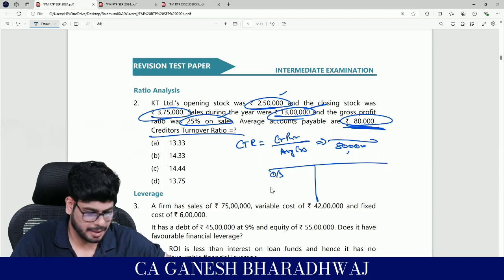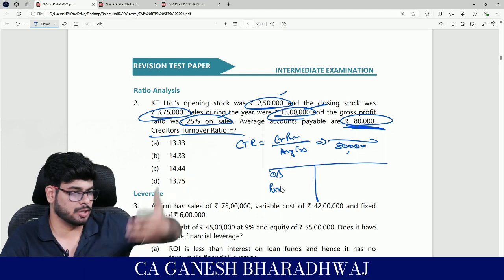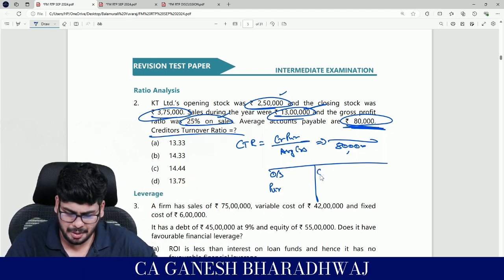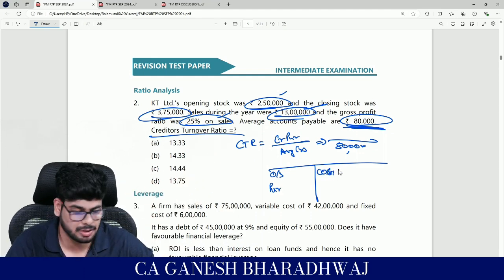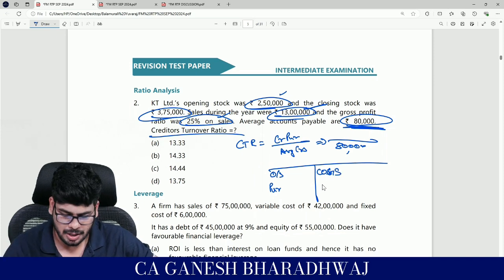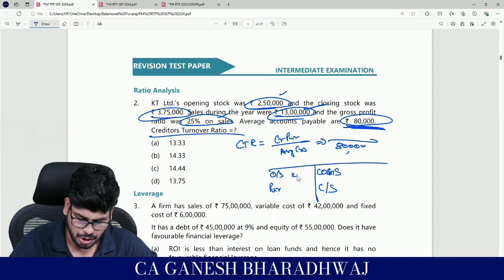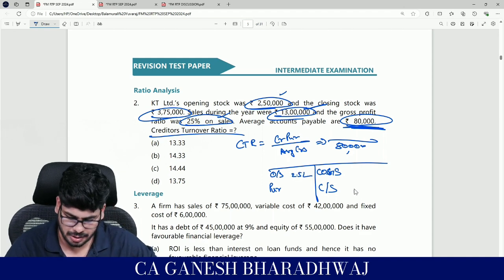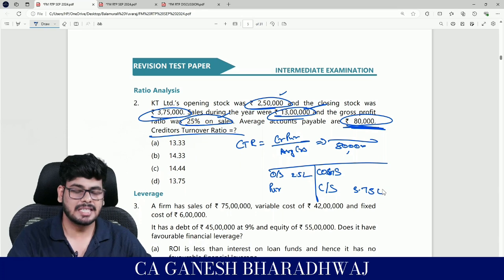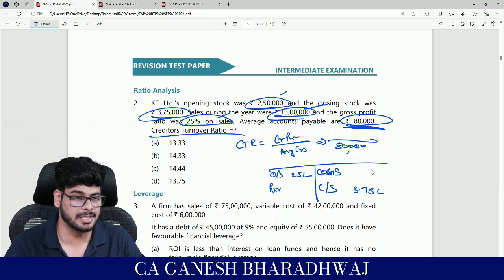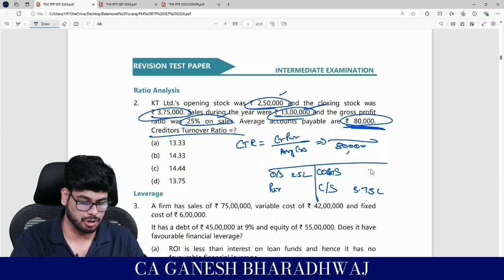Opening stock, right? Plus purchases. This will be the total goods available. Maybe a part of it would have been sold, so only the cost of sales, the cost of goods sold, you should take. It is represented by COGS plus closing stock, correct? Opening stock is how much? 2.5 lakhs. Closing stock is how much? 3.75 lakhs. Sales is 13 lakhs, but you can't take the sales here. Only the cost of sales or cost of goods sold should be taken.